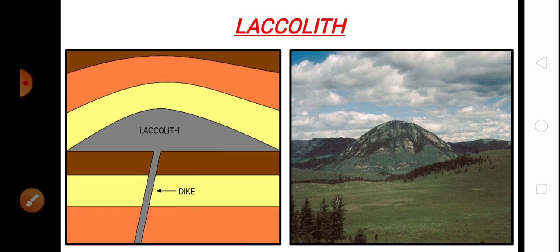Laccoliths. The word laccolith has been derived from the German word laccos, meaning lithos or rocks. Laccoliths are formed due to injection or intrusion of magmas along the bedding planes of horizontally bedded sedimentary rocks. The ascending gases during a volcanic eruption force the upper strata of the sedimentary rocks to arch up in the form of a convex arc or a dome.